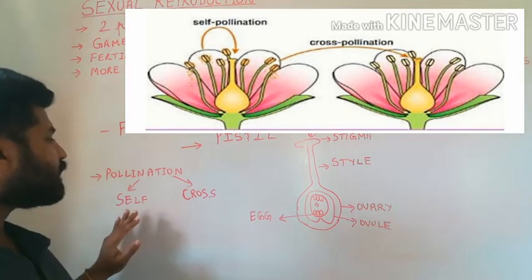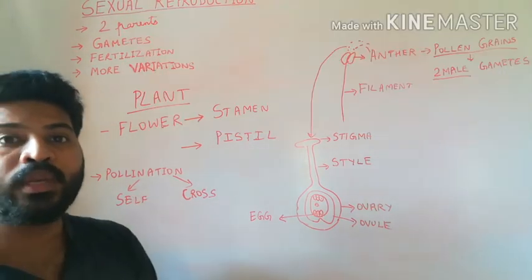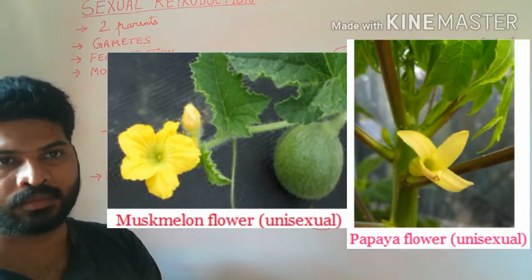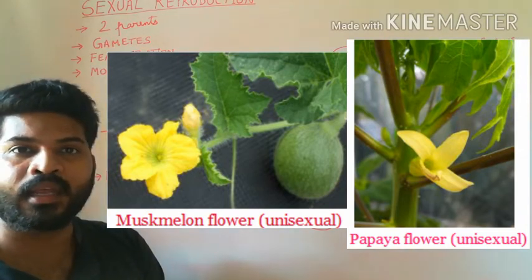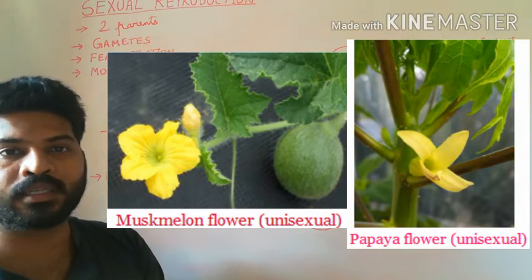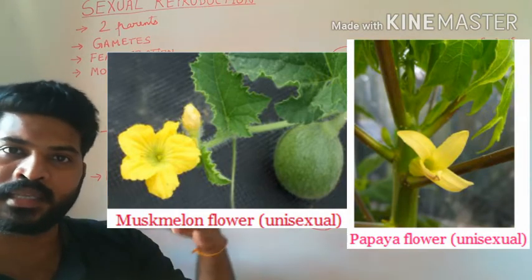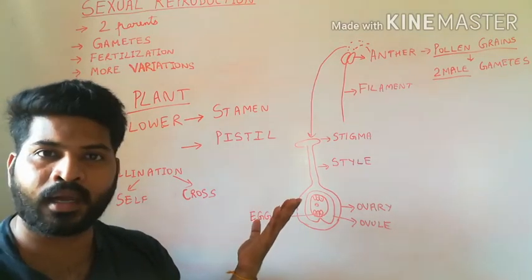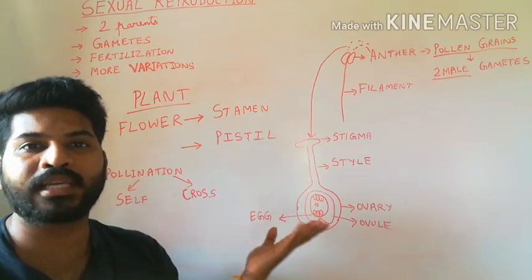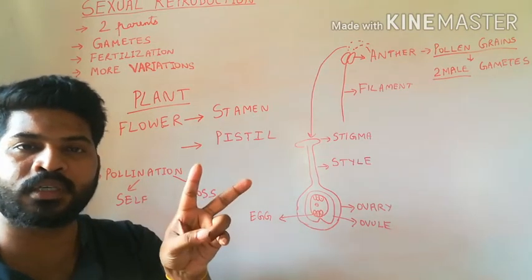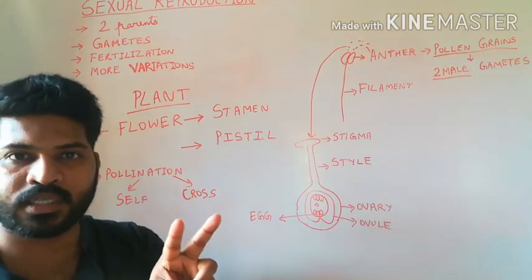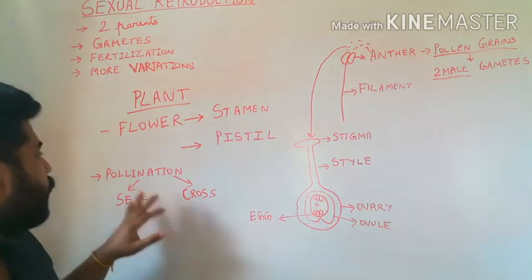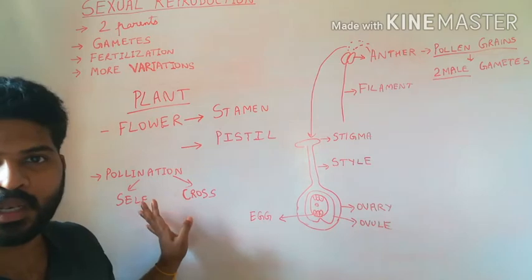Now, self-pollination is very common in unisexual flowers such as papaya and watermelon. Unisexual flowers contain either the stamen or the pistil in the flower, meaning there is a separate male flower and a separate female flower. Whereas hibiscus is an example of a bisexual flower, meaning both the male and female reproductive structures are present in the same flower. Example, hibiscus, rose.